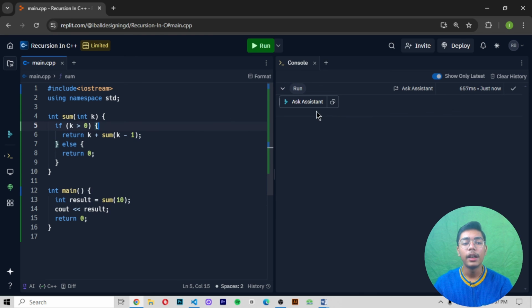So I hope you understand how we are using recursion in C++, how we are getting the output of two sums which we are adding together, and how we are getting the function printed in the console as well. Because practically we didn't understand, if we are using recursion, why we use it, because normally in theory I have told you why you're using it and how you can use it. So I hope you understand all those things.